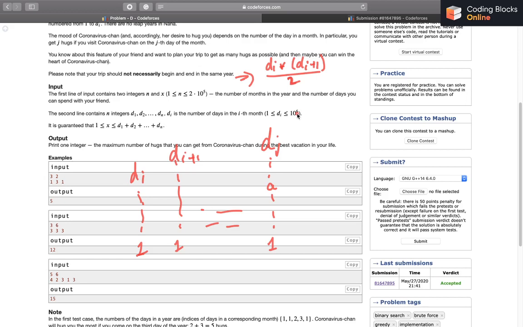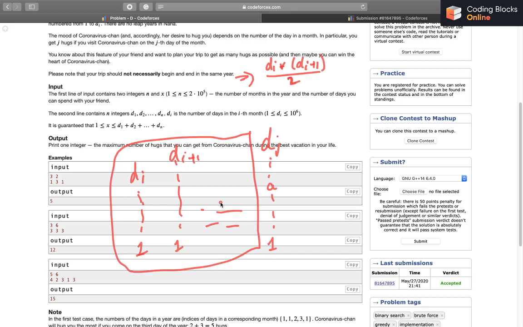So I can simply get the number of hugs till j minus 1 using those p2 values. I just subtract p2 of i minus 1 from p2 of j minus 1. And I'll just add the first a values, that will be a into a plus 1 by 2, to get the number of hugs that I receive in this particular case. Now the problem is that we know this is a possible scenario, but we don't know if this is the best possible scenario, and we'll need to optimize it.